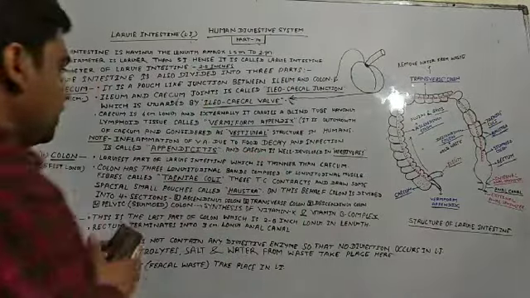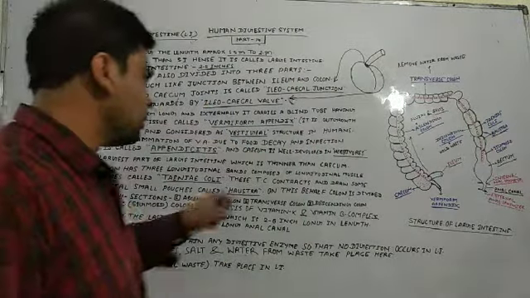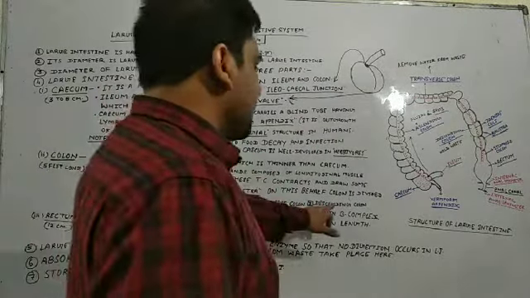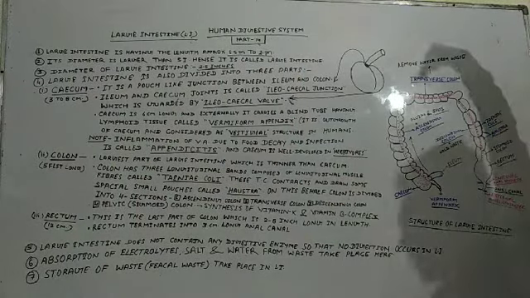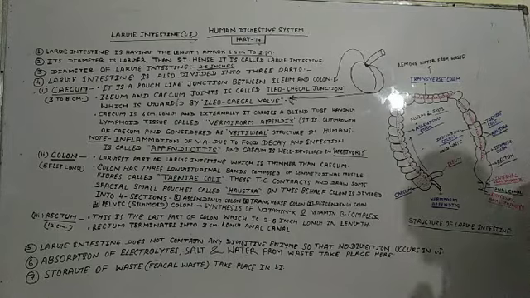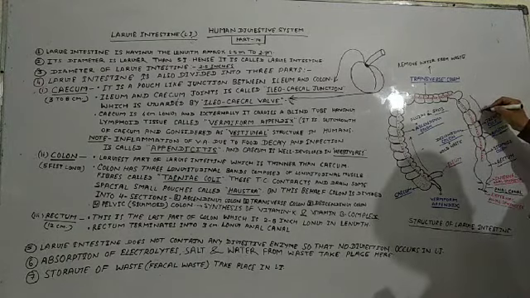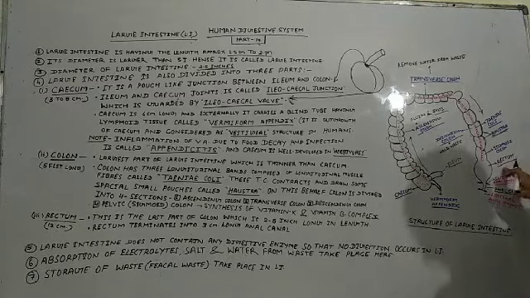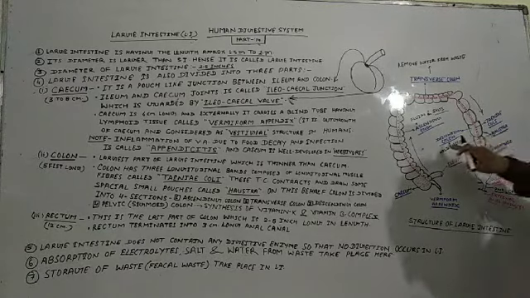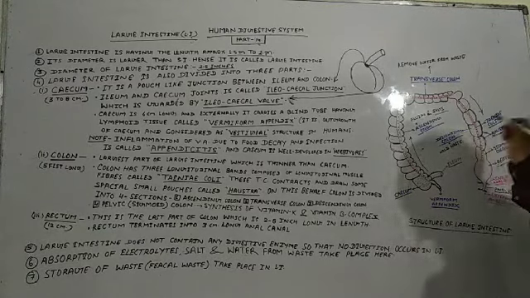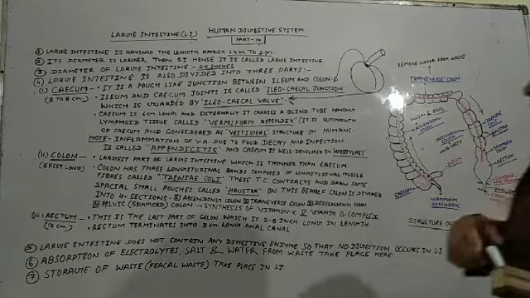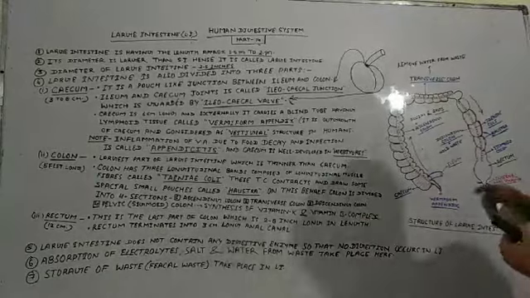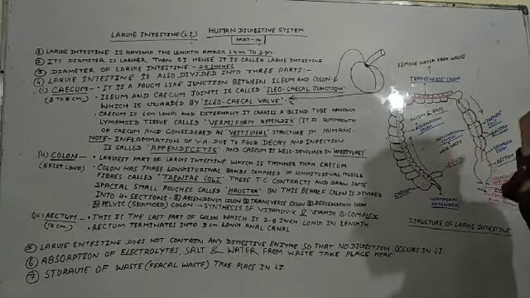And if we talk about the descending colon, this is the third portion, which is the downward portion. Here you can see it comes towards the rectum, so it is called the descending colon. Clear students? So what is the role of the descending colon? The descending colon holds the waste for some time.